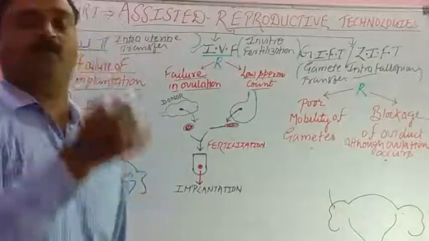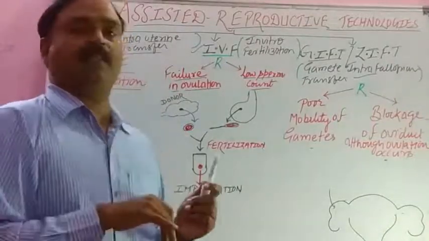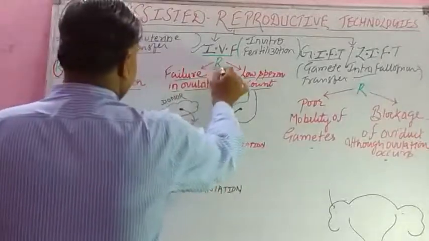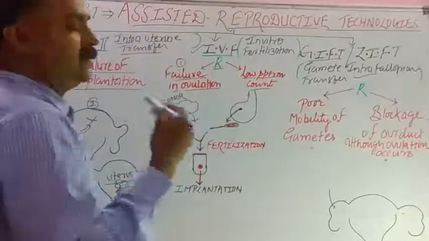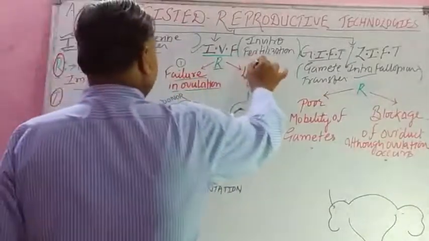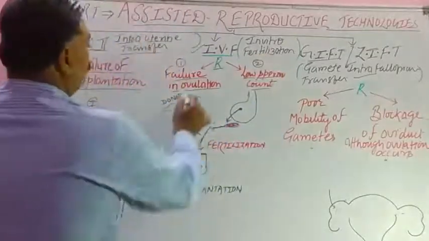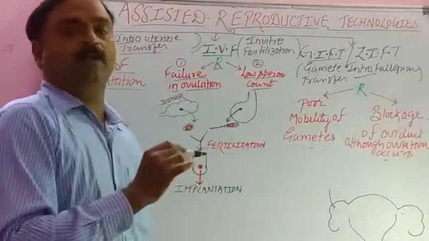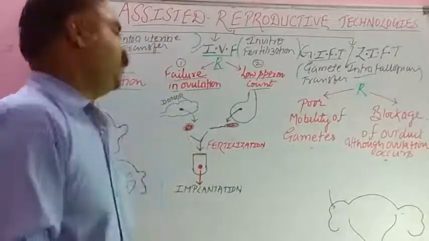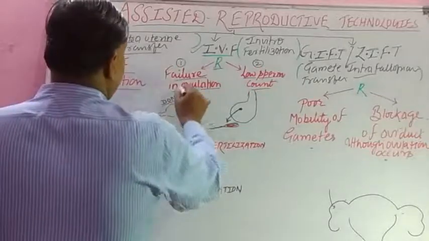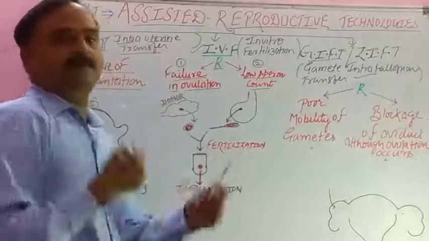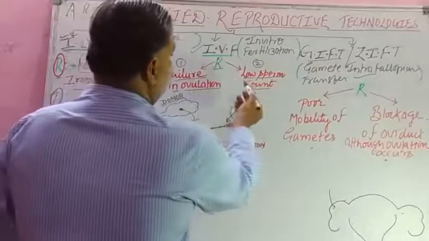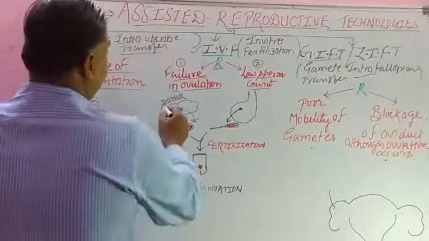Student, there are 2 opposite words. In vivo means in natural, in the body, and in vitro means in the lab. Isn't it? So here what are the 2 reasons? First reason, failure in the ovulation. Second is low sperm count. Ovulation means release of ovum. Ovum is formed, but the Graafian follicle fails to ovulate. So what we do? There is one reason, and this is not in both the couples. Anyone will be there. Either in female failure in ovulation or in male low sperm count. So what we do?